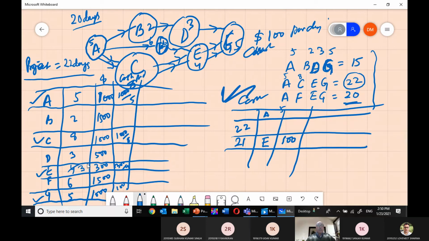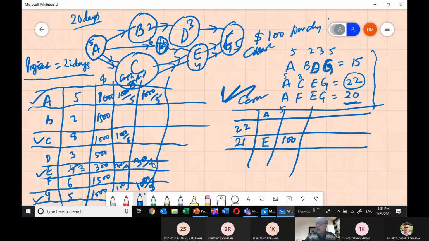Now again you calculate the per day cost. It is on the critical path only. You want to crash 1 more day. So 1000 by 5, 1000 by 8. And here now it is 300 by 3, the other things are the same. Now you are completing in 3 days, so 300 by 3. Right? And here 1000 by 5. Now which one is the least? In the second part, which one is the least?